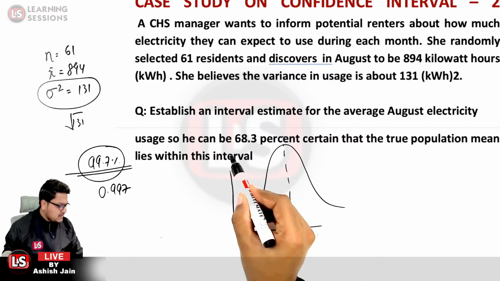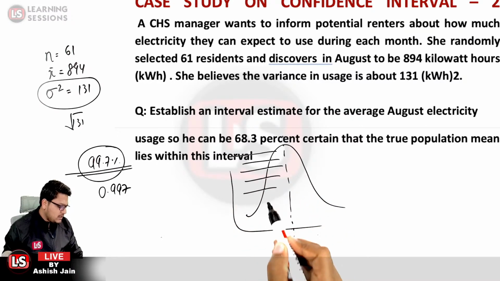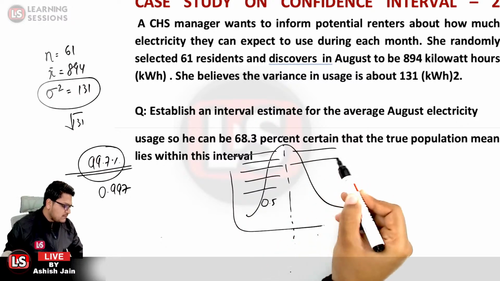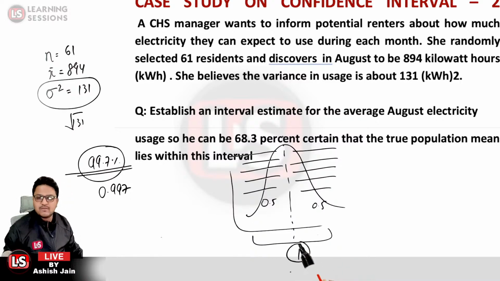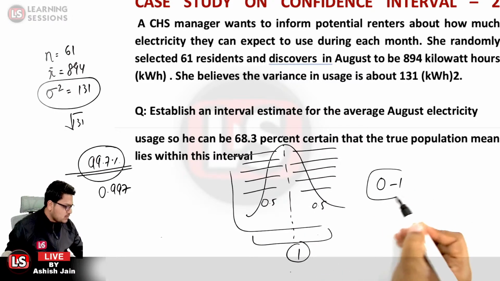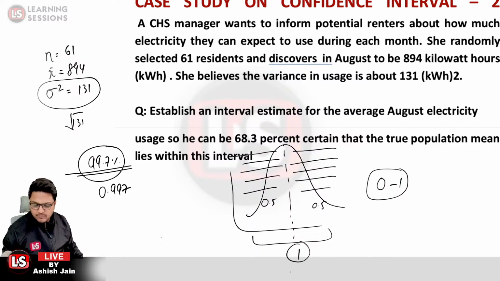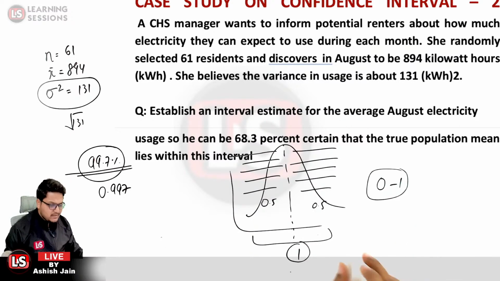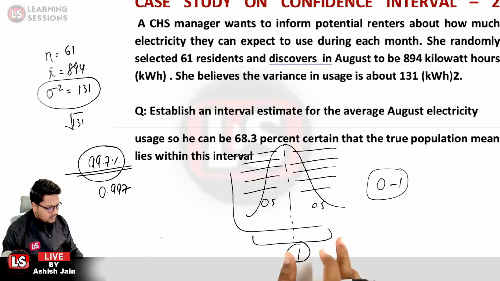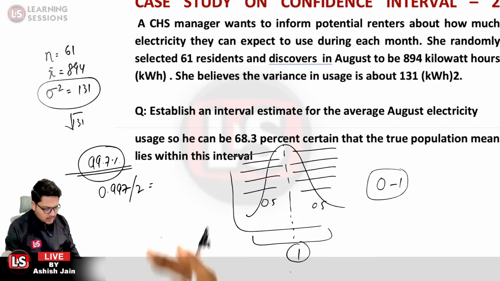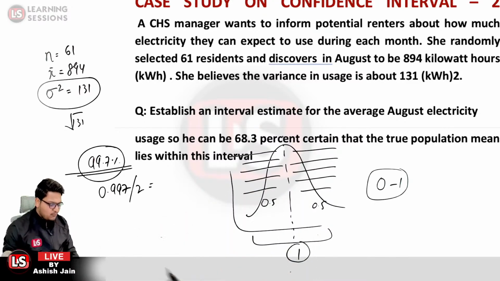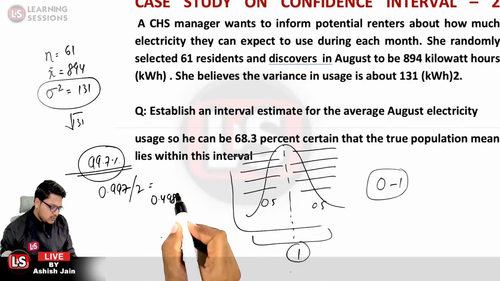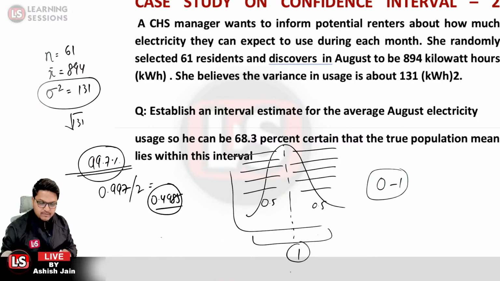So this particular half has the probability of 0.5, and this other half also has the probability of 0.5. So in total, its probability is equal to 1, as we know the probability ranges from 0 to 1. Further, in this case we have the total value, so we will be dividing it by 2. 0.997 divided by 2 comes out to be 0.4985. That is the value that we have got over here.